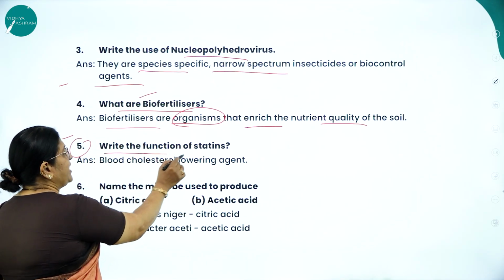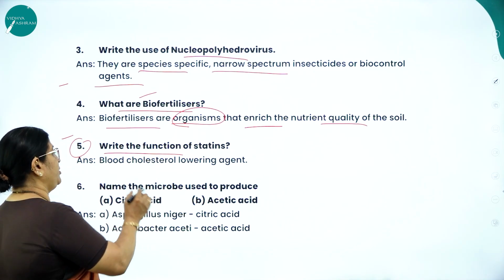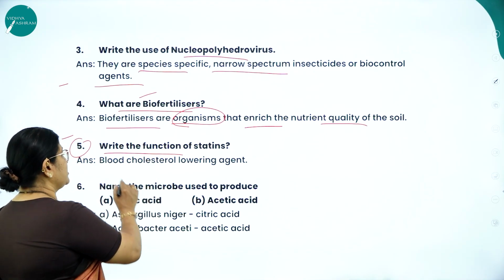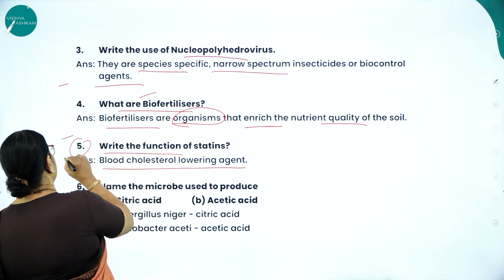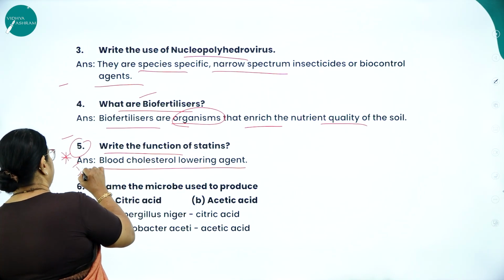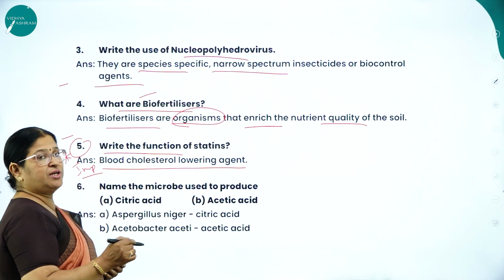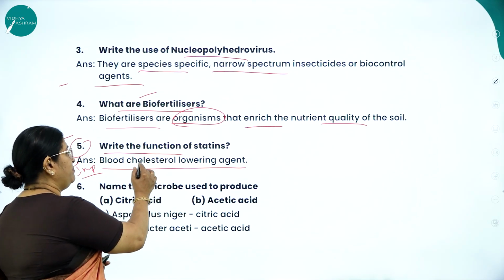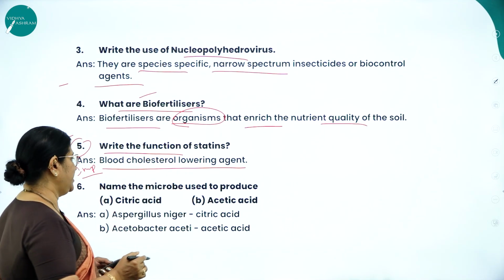Question number 5. Write the function of statin. Already I told you. Statin is used as a blood cholesterol lowering agent. This is a very, very important question. So what is the function of statin? It is used as a blood cholesterol lowering agent.